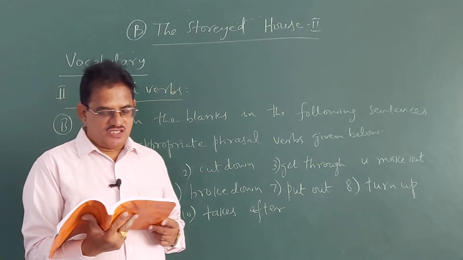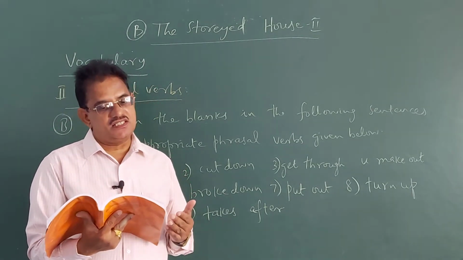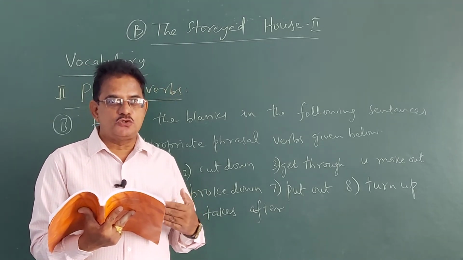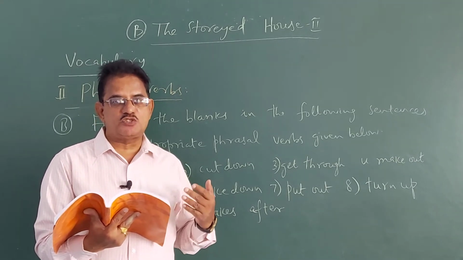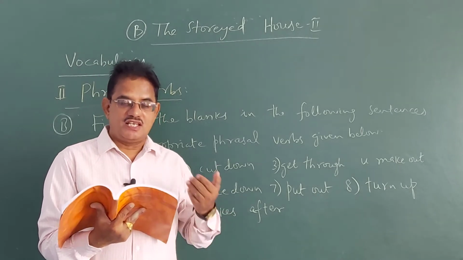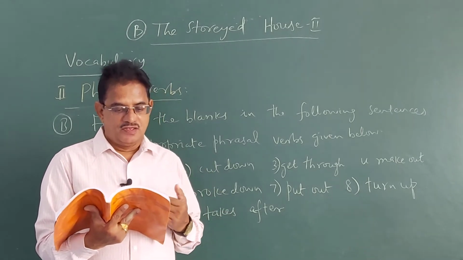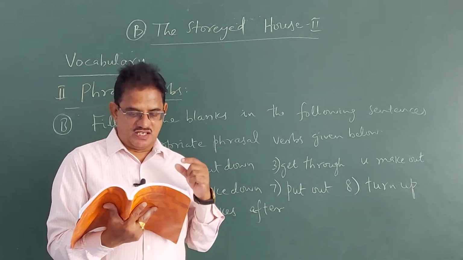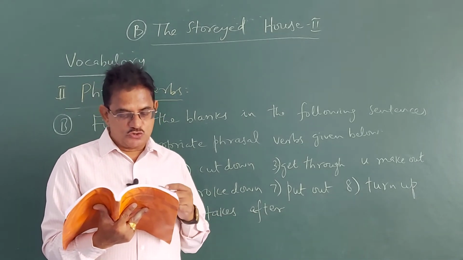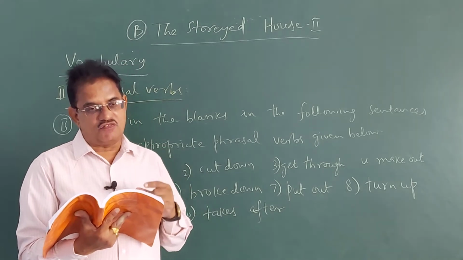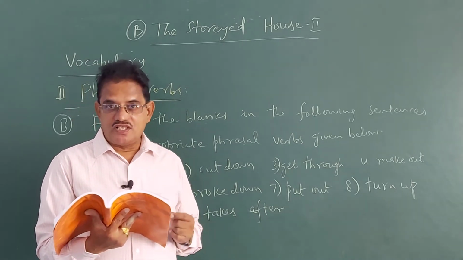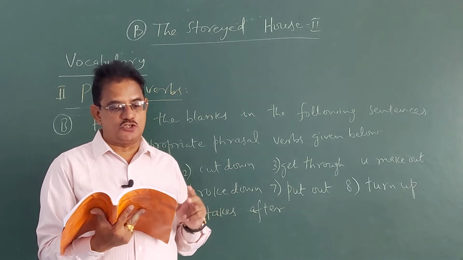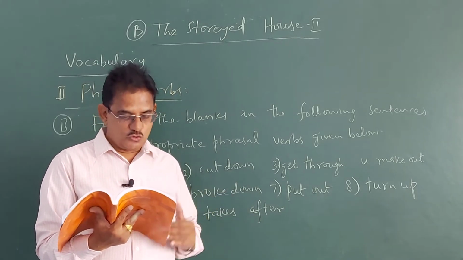Sometimes, children, see the previous exercise, the complete sentence is given and we need to replace the explanations with appropriate phrasal verbs. Here blanks are given and there are some 10 phrasal verbs given in the box. We have to choose the appropriate phrasal verbs and fill in the blanks there. And if there is a need, you can change the verb form. For example, send to sent, take, took, like that.